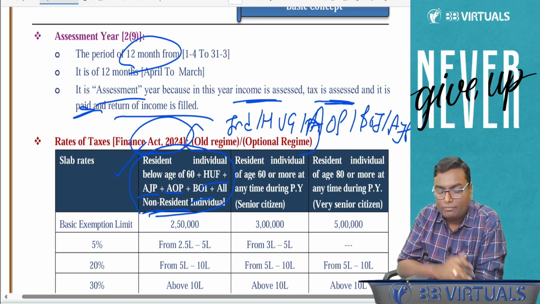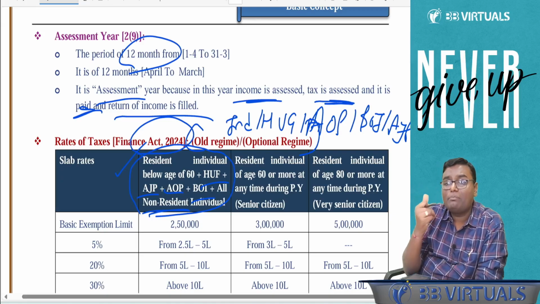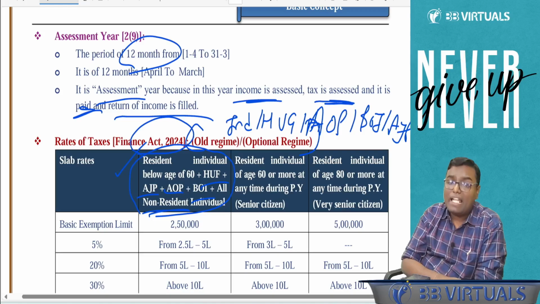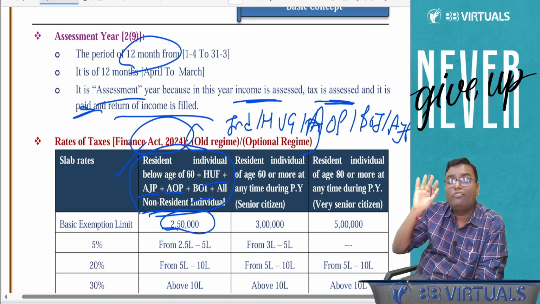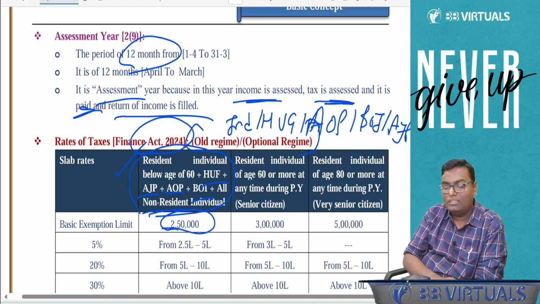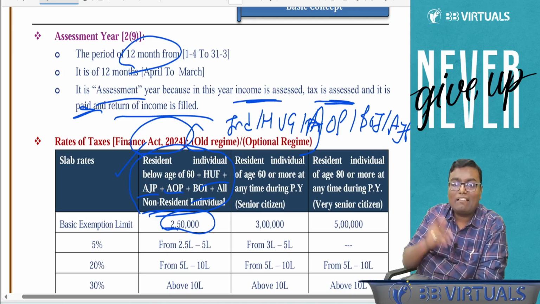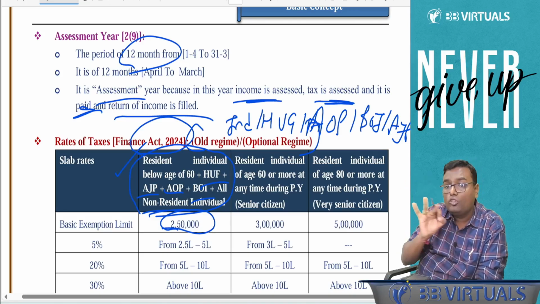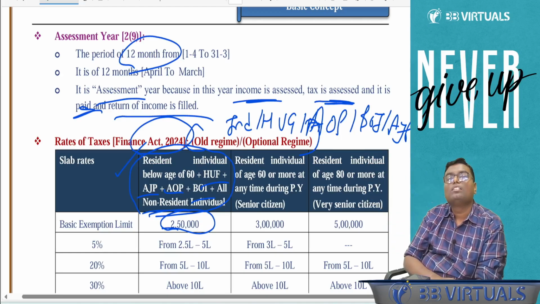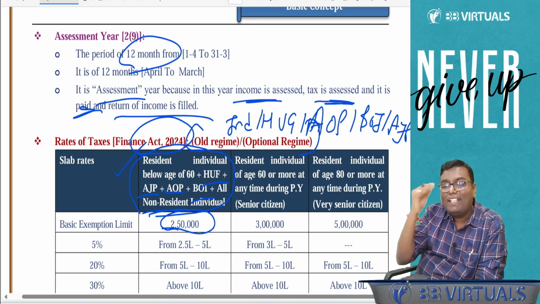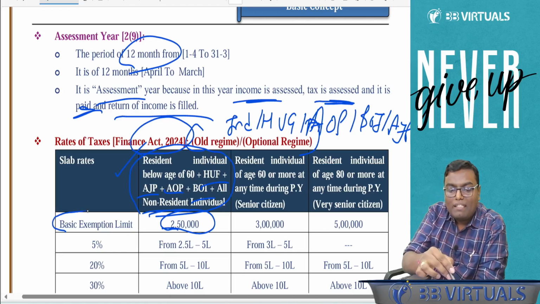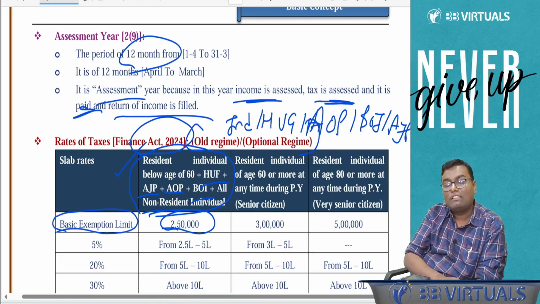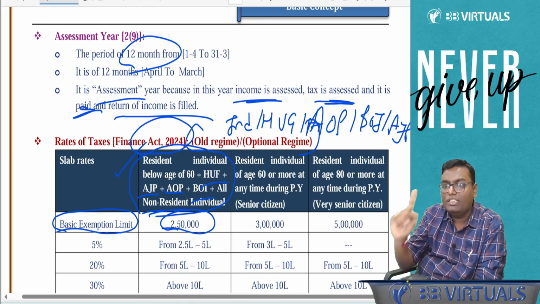Now what law has said, these people may be having their personal expenses. And hence, if they are having income up to 2,50,000 in the previous year, they don't have to pay a tax. The tax rate will be 0% up to the income of 2,50,000. Because government is giving you a blanket exemption up to the income of 2,50,000, this limit is called as basic exemption limit.